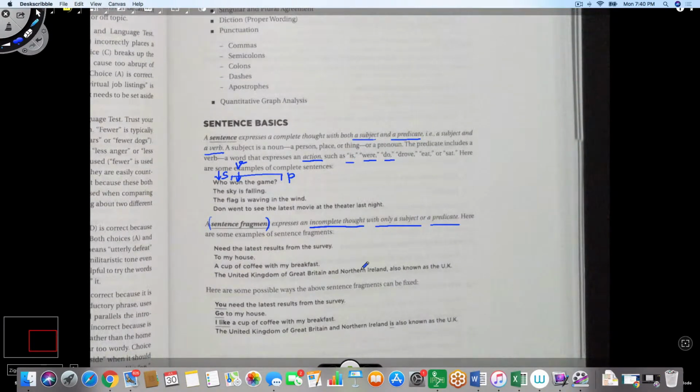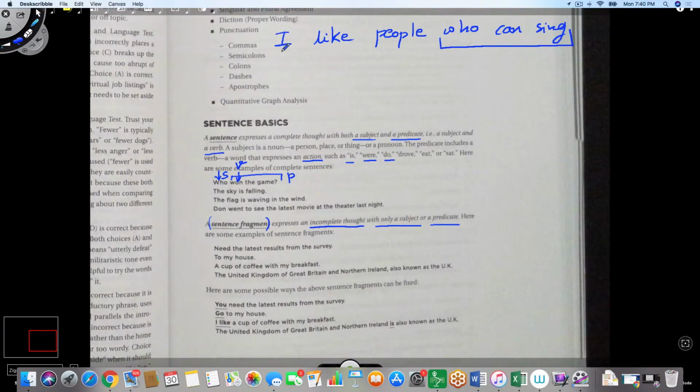Okay? So if I say an example like, I like people who can sing. Now, who can sing is a clause. I is the original subject of this sentence, like is the verb, and then on to the predicate of the sentence. But within this sentence, you see this part, which is called a clause, because the clause is a complete sentence with its own subject and own verb, and therefore own predicate. A phrase will not be a complete sentence with its own subject and predicate.